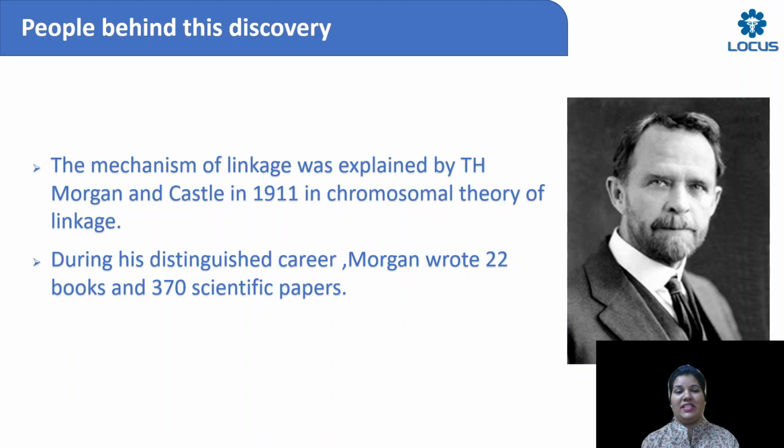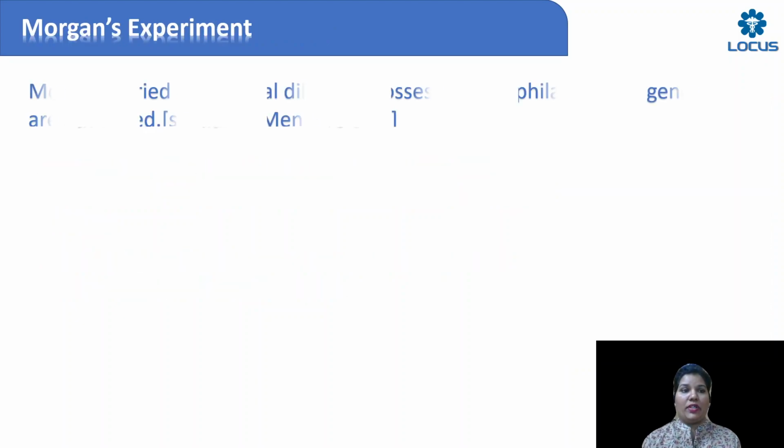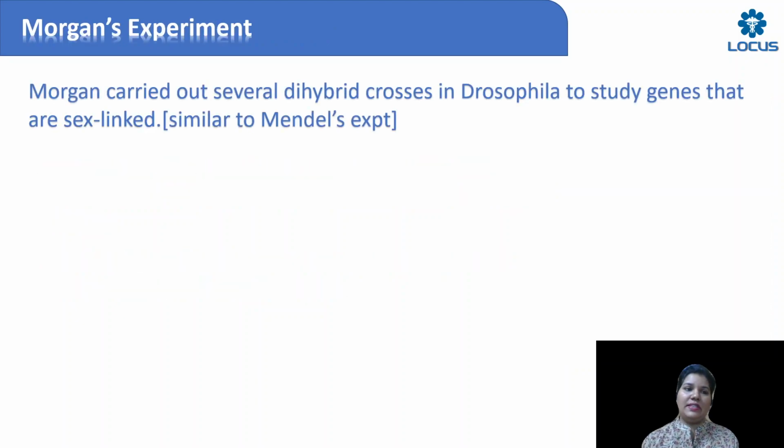See, Morgan, during his distinguished career, he wrote 22 books and 370 scientific papers, which is like, wow, who writes 22 books for us? Preparing for NEET or studying 4 or 5 books itself is so hard, and this person wrote 22 books and 370 scientific papers. So let's get into Morgan's experiment and let's find out how did he come to this conclusion.